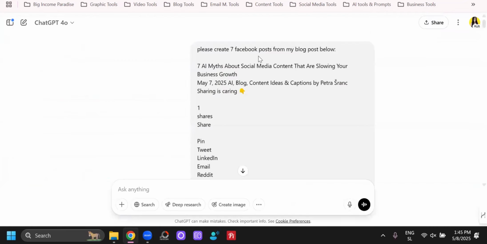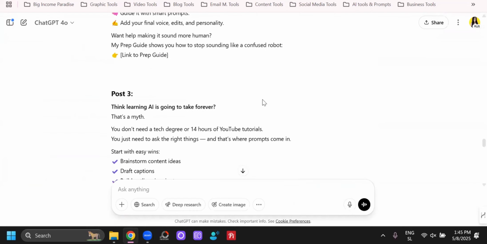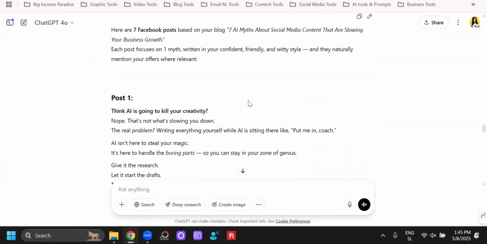But before I show you that, let me show you what not to do. Okay, so here's something that a lot of people do. Please create 7 Facebook posts from my blog post below. And then they copy and paste the whole blog post. And let me show you. These content pieces are not that bad because ChatGPT knows my tone, my style, and so on. But still, they're not the best, okay?